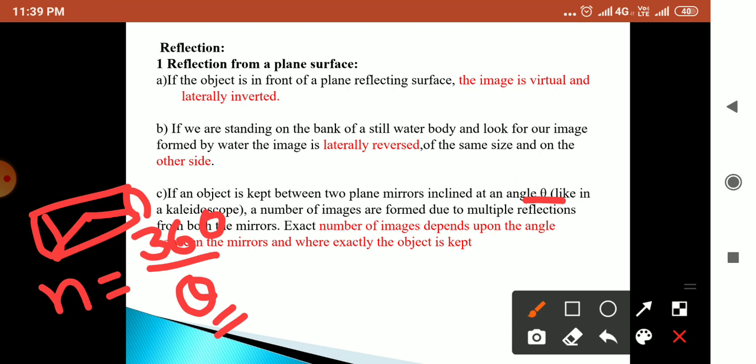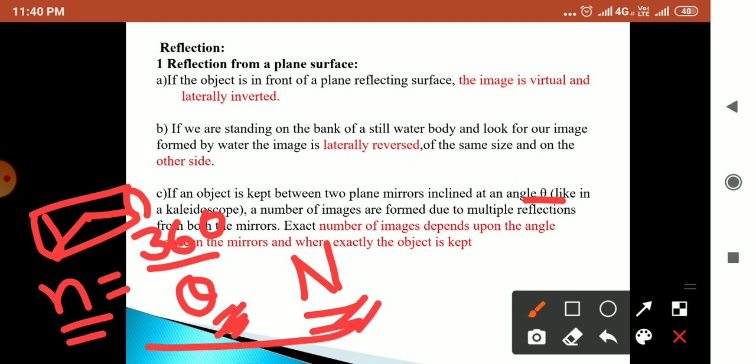Now, there are some cases for finding the seen images from which there will be questions. Formed images will depend on this theta, and seen images will depend on these formed images, as there are three cases from here.